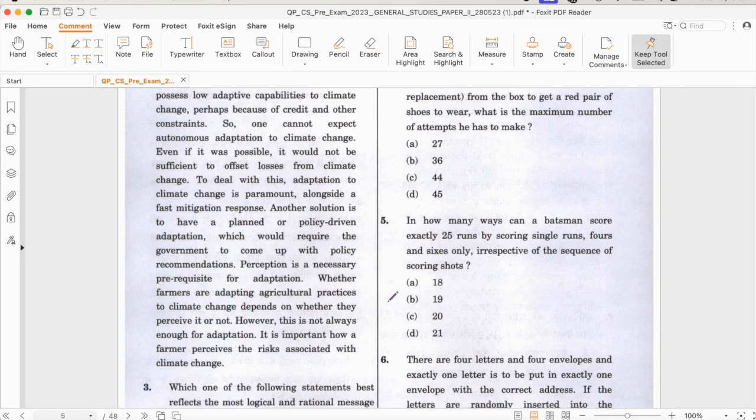Perception is a necessary prerequisite for adaptation. Whether farmers are adapting agriculture practices to climate change depends on whether they perceive it or not. However, this is not always enough for adaptation. It is important how a farmer perceives the risk associated with climate change.